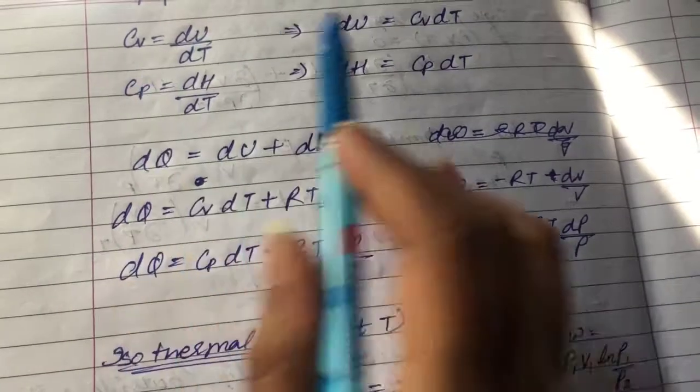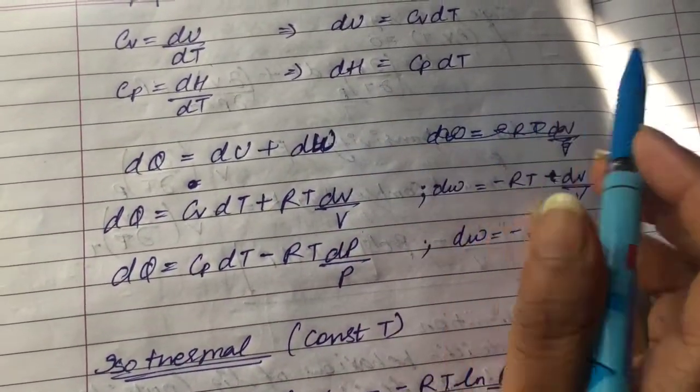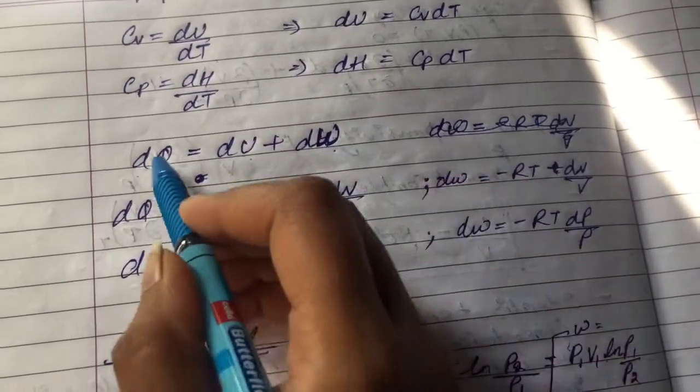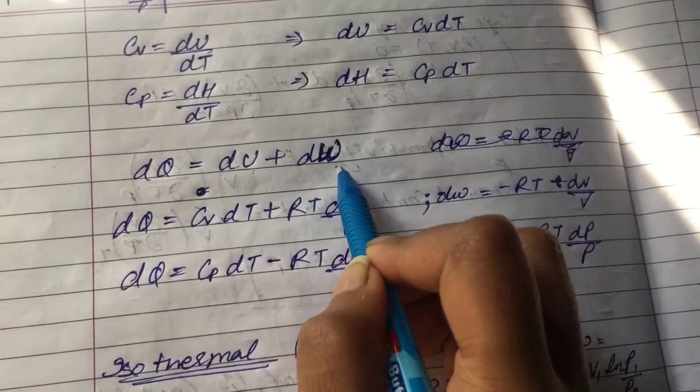So taking dT to the other side, we get dH is equal to Cp dT, and dQ we know is dU plus dW. Heat is internal energy plus work.